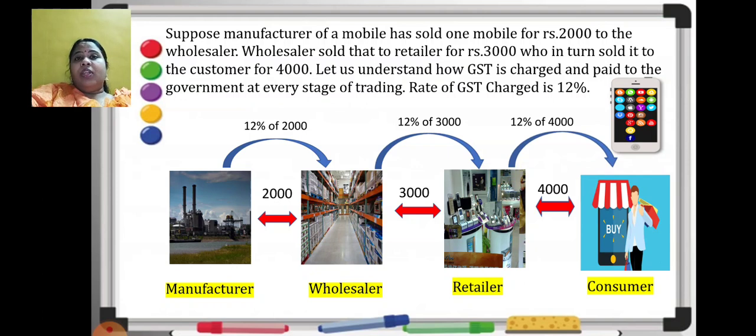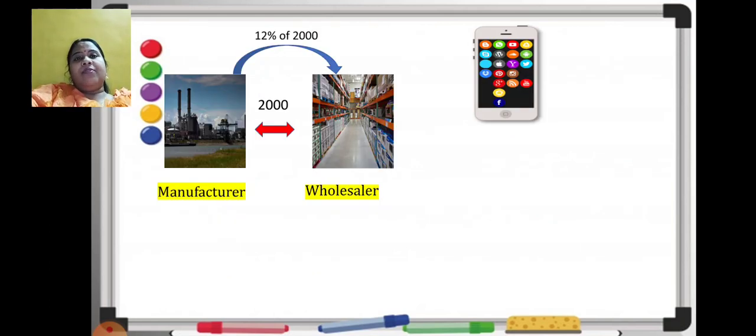Now let us calculate individually in each transaction. How many transactions are taking place here? There are 3 transactions. The first one is from the manufacturer to the wholesaler. The second transaction is wholesaler to the retailer. And the third transaction is retailer to the consumer. So there are 3 stages of transaction. Let us see how GST is calculated at every stage.